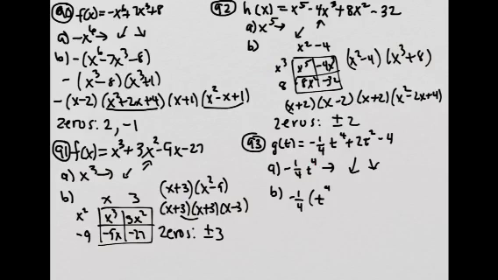When I divide by 1/4, it's like I'm multiplying by the reciprocal, so I'm multiplying by 2. Since I'm dividing by negative 1/4, I'm going to be multiplying by negative 4. So this becomes minus 8t squared, because I'm multiplying the 2 by negative 4. And now I'm going to multiply the negative 4 by negative 4, so that gives me 16.